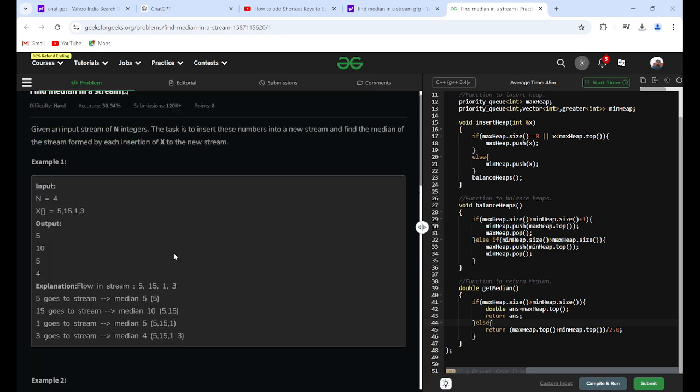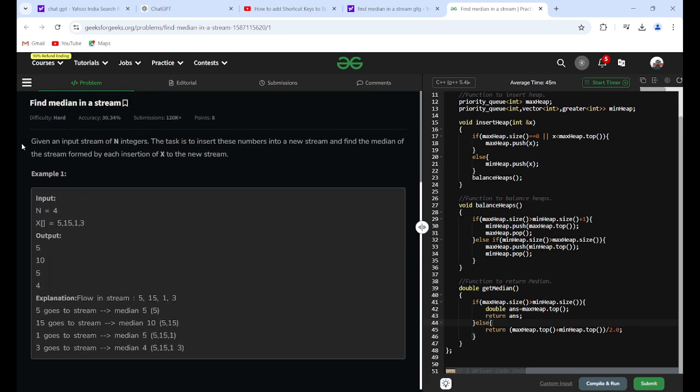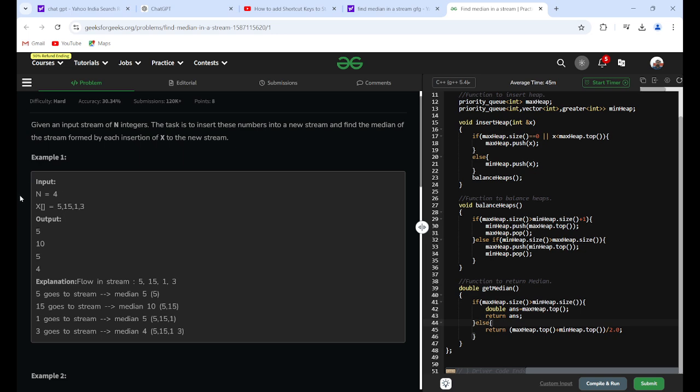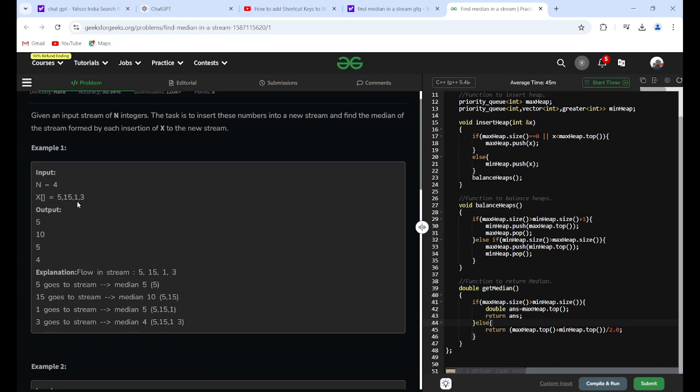Let's discuss the problem statement. Given an input stream of integers, the task is to insert these numbers into a new stream and find the median of the stream formed after each insertion of x into the new stream. Let's take a test case here: 5 15 1 3.